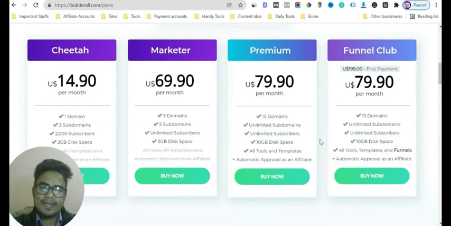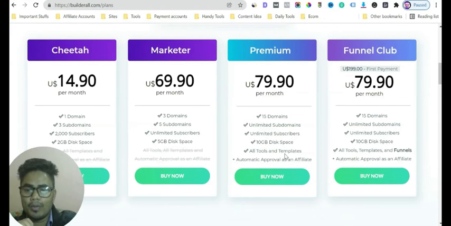So this plan is 79.90 per month, but for the first month you will have to pay $199 for the first time because it's Funnel Club. So if you want to promote Builderall, it's for the advanced marketer. If you want to promote Builderall, then you can use their own sales funnels. You can use their own pages to promote Builderall.